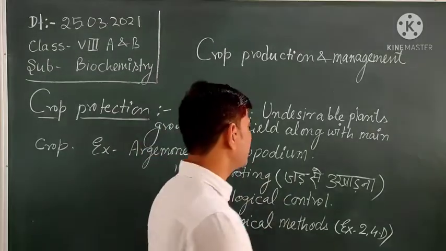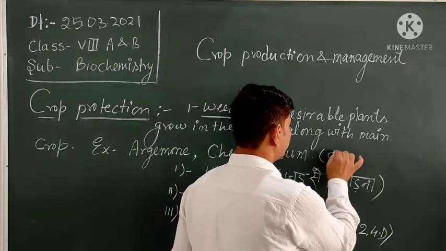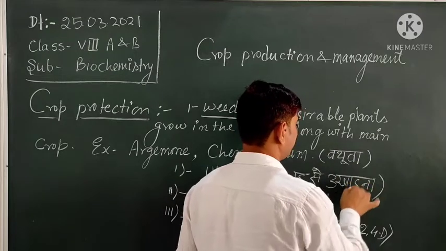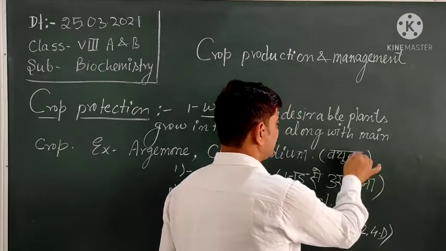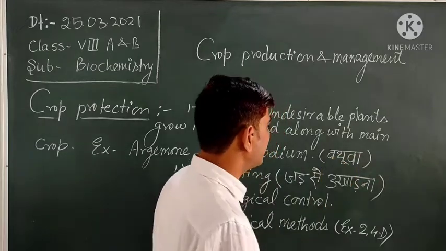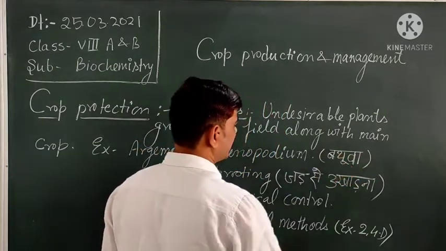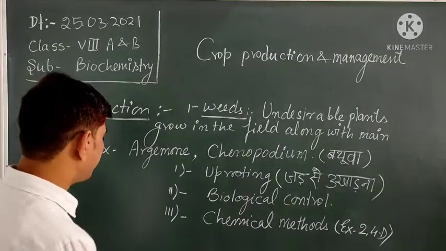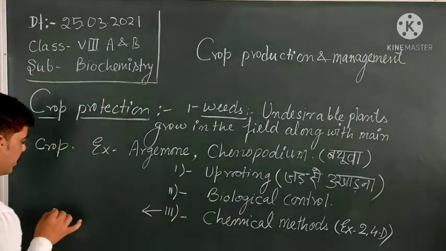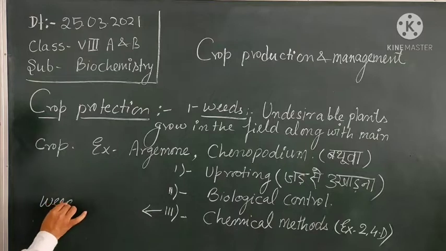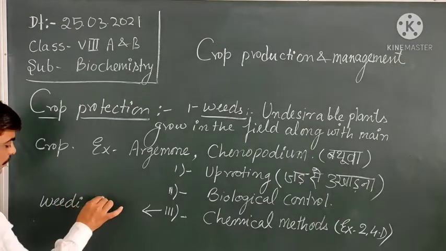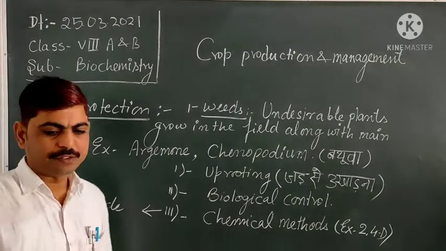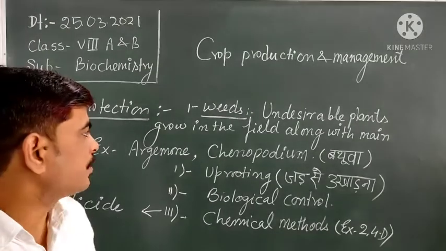Do you know Chenopodium is also called Bathua? So this type of plants can be removed by using chemicals like 2,4-D. This type of chemicals are called weedicides. Weedicides are those that can kill the weeds in the main crop.